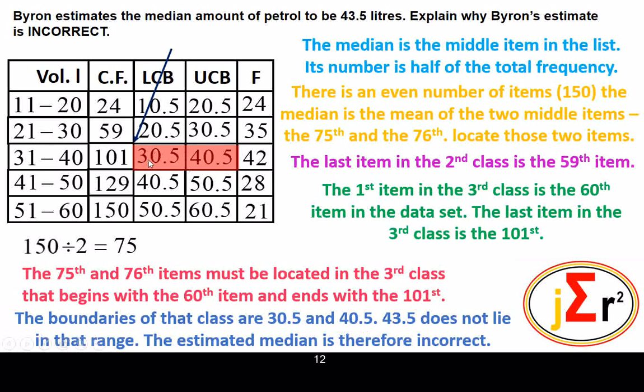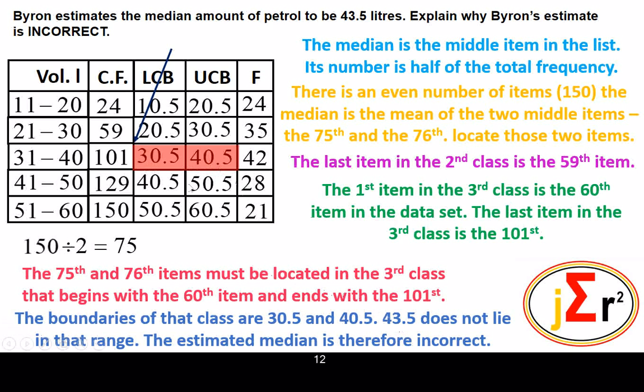So it goes from 30.5 to 40.5, and the estimated median is 43.5 liters. It means that the estimated median cannot be located in this class, which goes from 30.5 to 40.5, because its value is 43.5. It is out of the class.